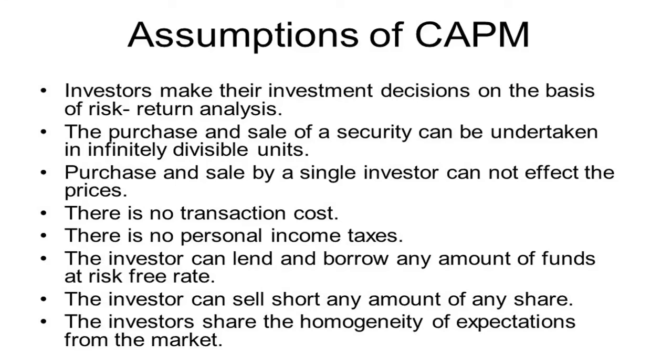The last point says investors share homogeneity of expectations. The expectations of multiple investors trading in a common market are almost common. There is a homogeneity in expectations. Remember, this point is very important. These assumptions are most important from the exam point of view. You have to remember them as they are. Once, twice or thrice you read them, you will be able to answer the question if it is asked in the exam.